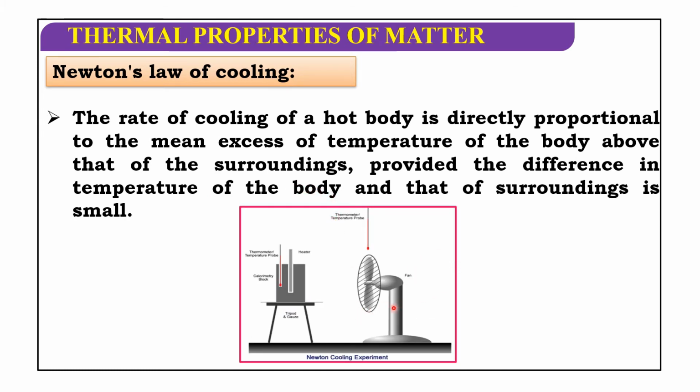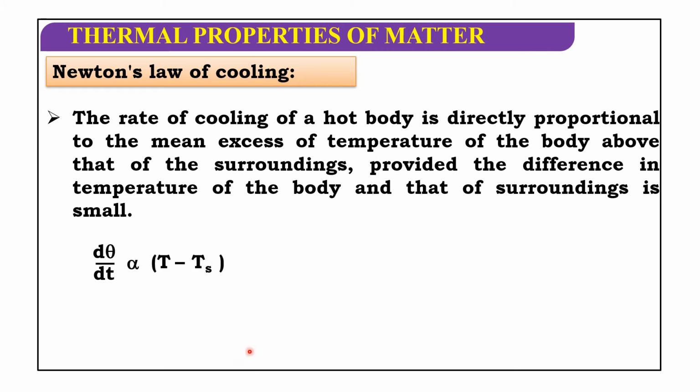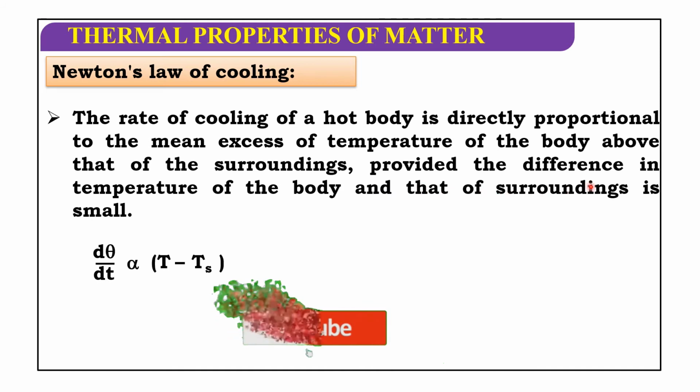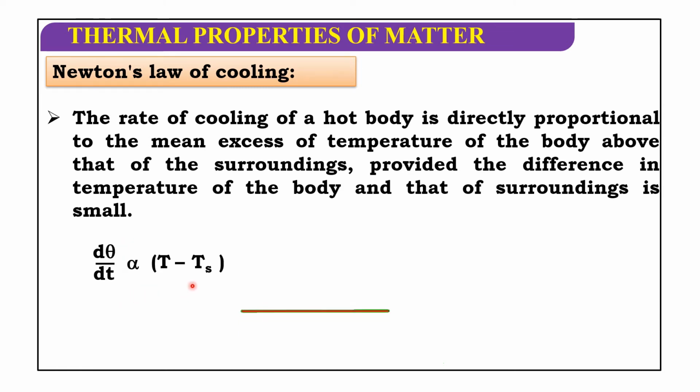So, see, this is Newton's law of cooling experiment. This is the experiment. So, this rate of cooling of a hot body, d theta by dt, is directly proportional to mean excess of temperature of the body above that of the surroundings, provided the difference in temperature of the body, T minus Ts, and that of surroundings is small. So, mathematically it can be written as d theta by dt is proportional to T minus Ts.